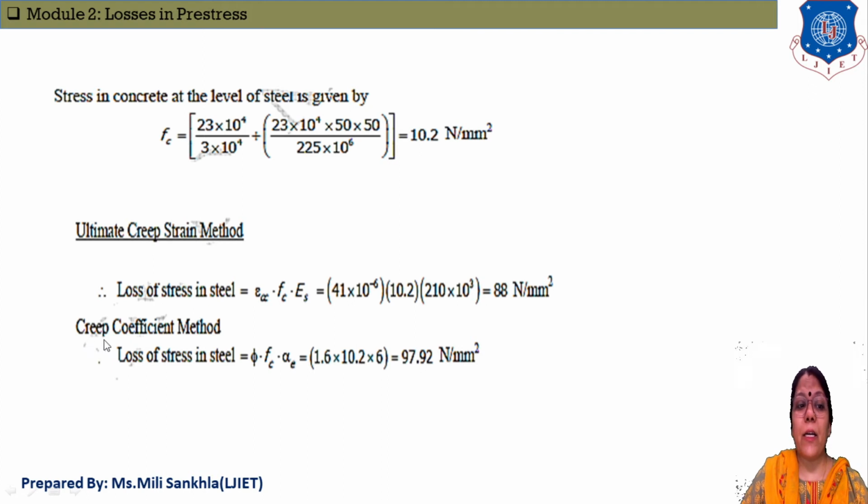And the second method is our creep coefficient method. In the creep coefficient method, the loss of stress in steel is equal to phi Fc alpha E. Here we can also write theta, Fc and M, both are equal. In the first example we solved the equation with theta, Fc and M. Here I use phi, Fc and alpha E to clear up the difference, both are equal. Phi is equal to 1.6, then Fc is 10.2, and then the modular ratio, and the answer is equal to 97.92 Newton per mm square.